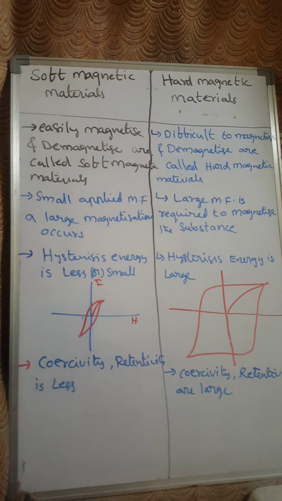And the susceptibility and permeability are high for the soft magnetic materials, whereas for the hard magnetic materials, susceptibility and permeability are low values.